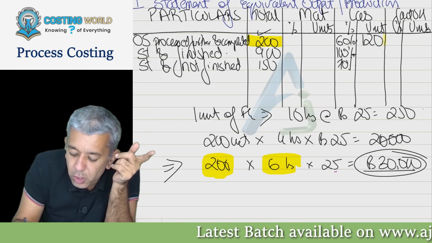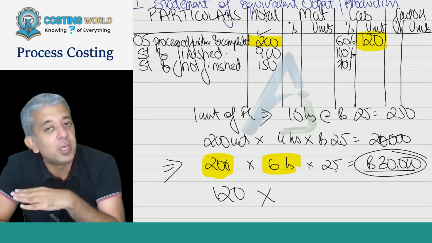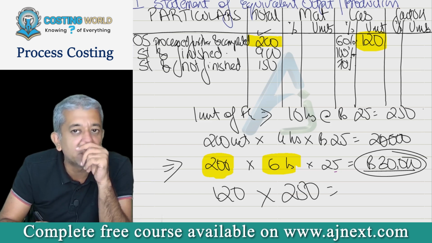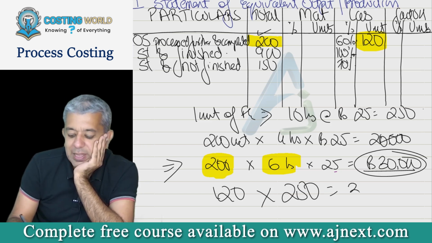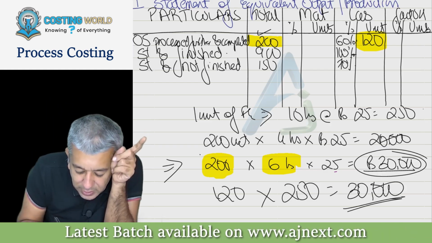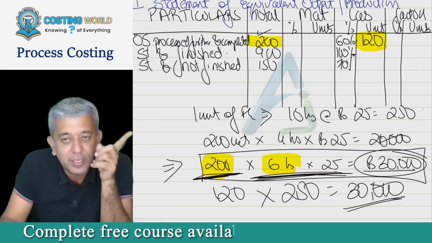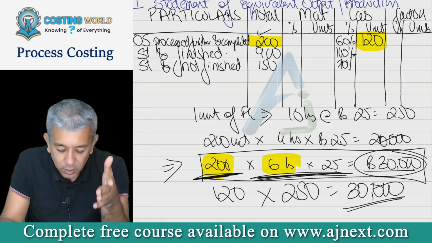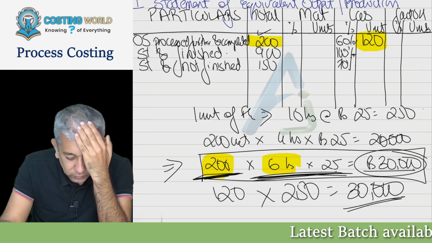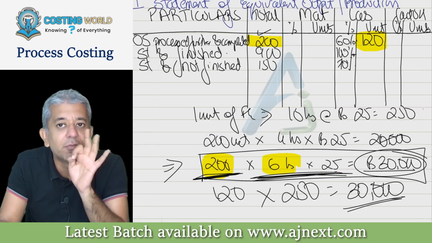If that is not okay, try thinking like this. Can we say if 120 units had to be fully completed, I would have incurred in this case 250 rupees per unit, no? That will also come to 30,000, no? So I'm speaking that sentence once more. The cost that is required to complete 200 units to the extent of 60% will be exactly the same as the cost to fully complete 120 units.